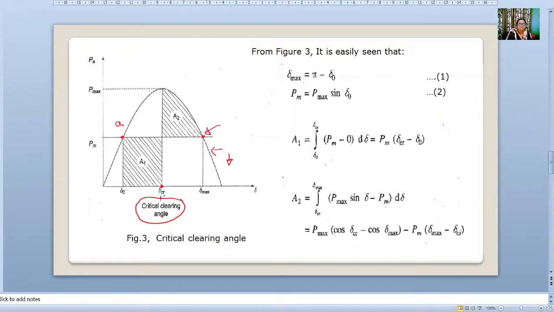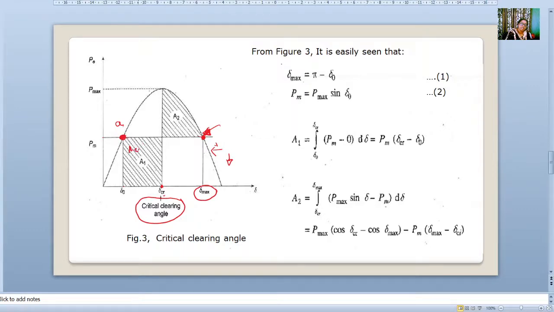This we can consider a last limit. PM and PE are crossing here. This is a stable point and this is an unstable point. Below this the system will become unstable. So this is our maximum limit.